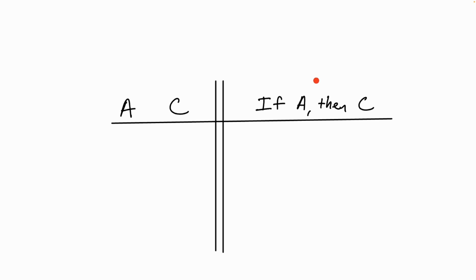Is the truth value of a conditional determined by the truth values of its antecedent and consequent? If it is, there has to be some specific way in which the truth value of the whole conditional depends on the truth values of those parts, meaning there are four possible ways of assigning truth values to the antecedent and consequent: true, true, true, false, false, true, and false, false.